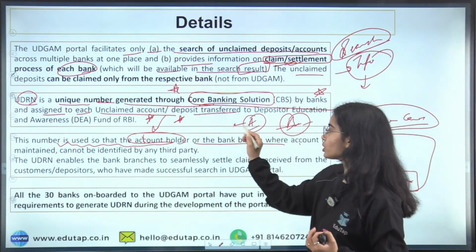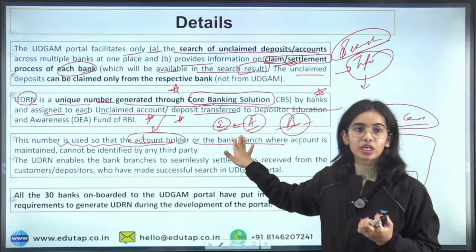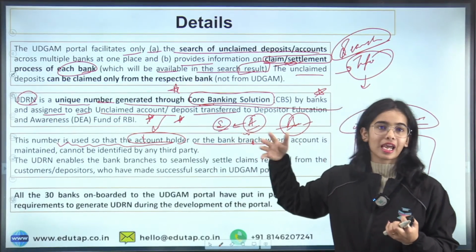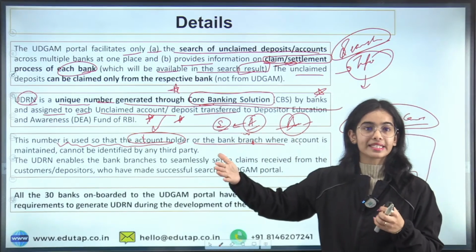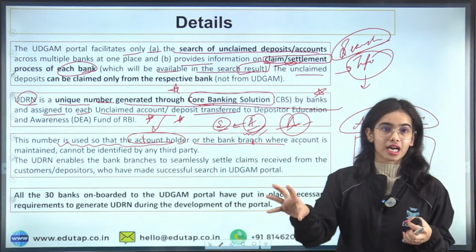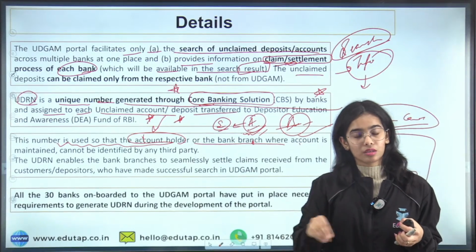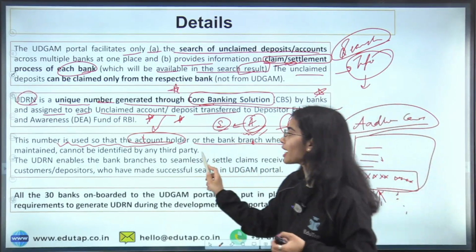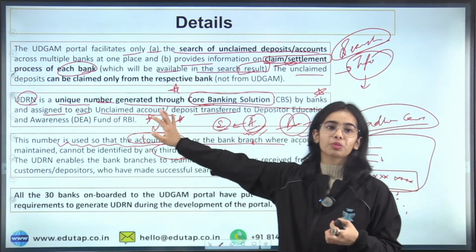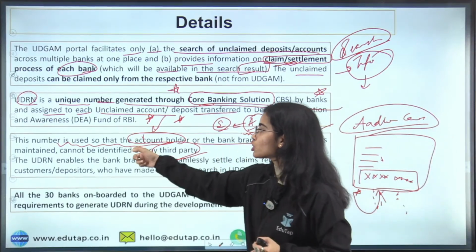Okay, so when the account holder is searching through the Udgam portal, only the account holder or the relative of the account holder who has the complete information, the complete documents, or some kind of relationship proof and such, should be aware about the deposits and the account, and only the bank branch should be aware about the deposits and the account. Okay, no third party should be trying to do fraud and take out the money from the Depositor Education and Awareness Fund.